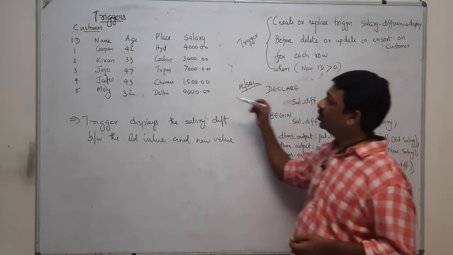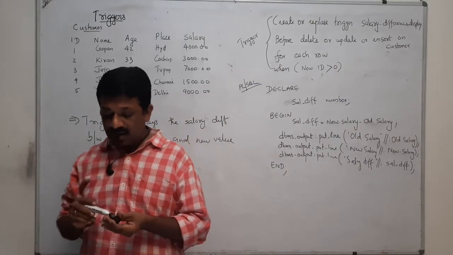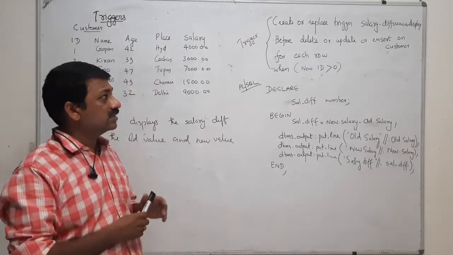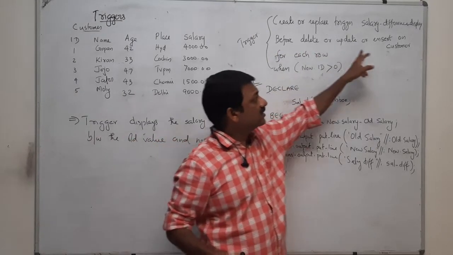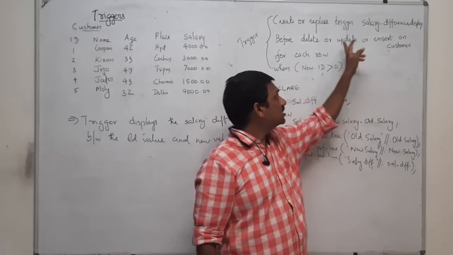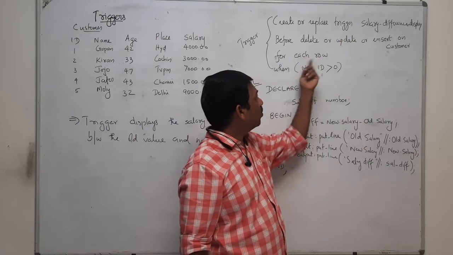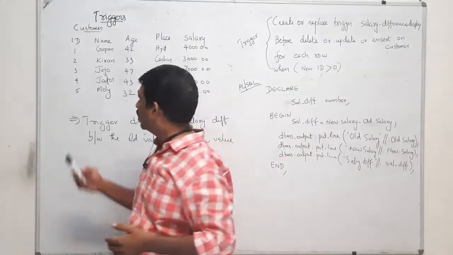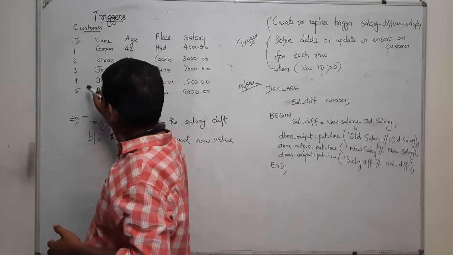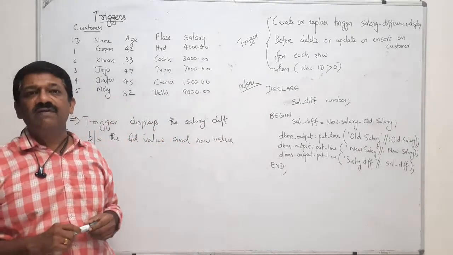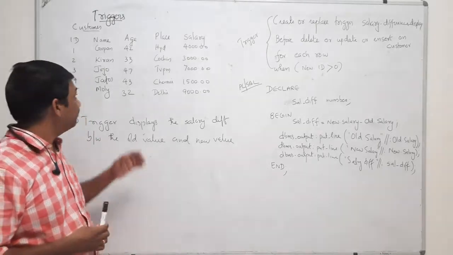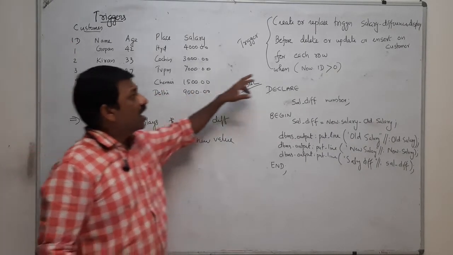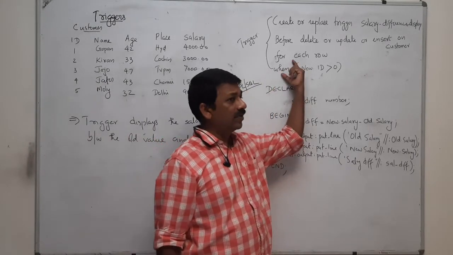It is checking each row where new.id is greater than 0. For all the valid entries, the ID value is greater than 0.